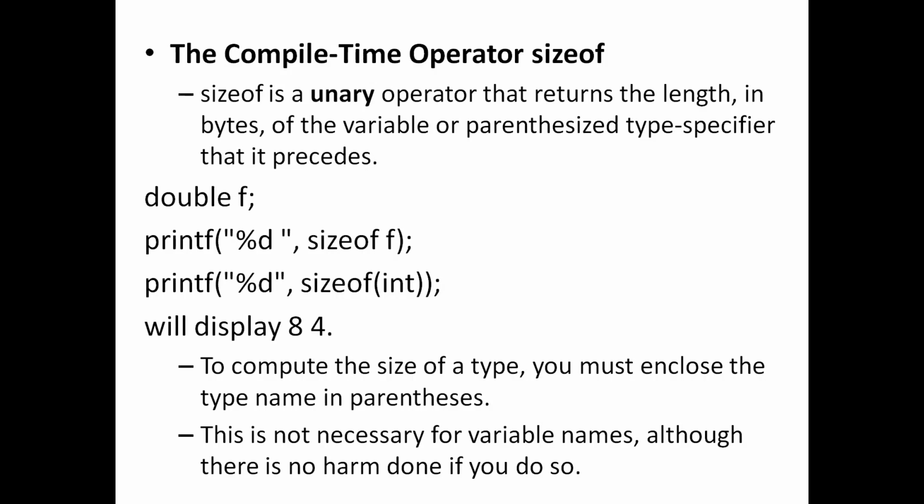One point is that if you want to know the size of a variable, you can either mention it as sizeof variable name or sizeof within brackets variable name. But when you want to know the size of a data type, this is the only option. You can't write it like in this syntax. You have to write it with the brackets.